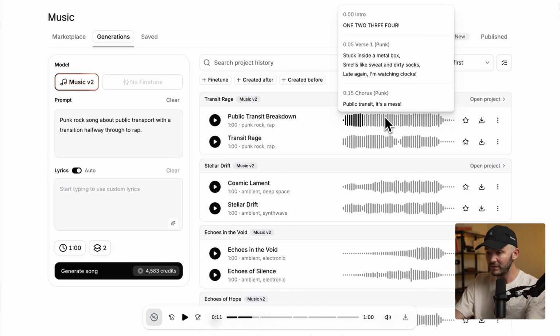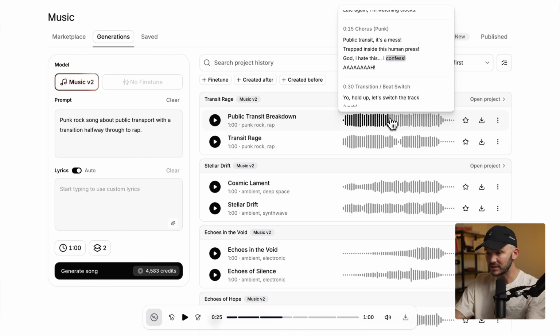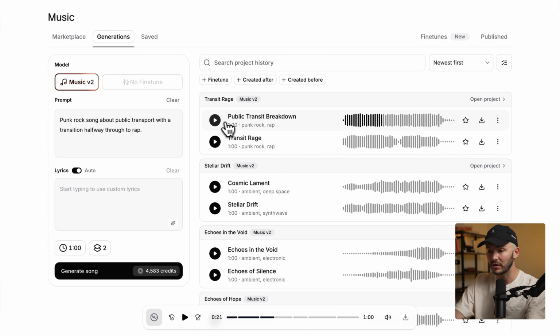As you can see, that sounds exactly like punk rock. Now let's look for the transition to rap. If I hover over the sound waves, as you can see, we've got the structure of the music that pops up. So I simply need to drag through, and we can quickly see that we are coming to the transition/beat switch. So let me just leave it right here, and now I'll click play.